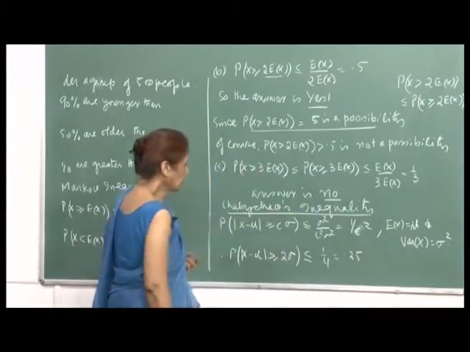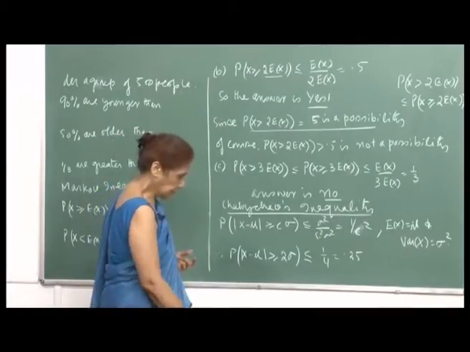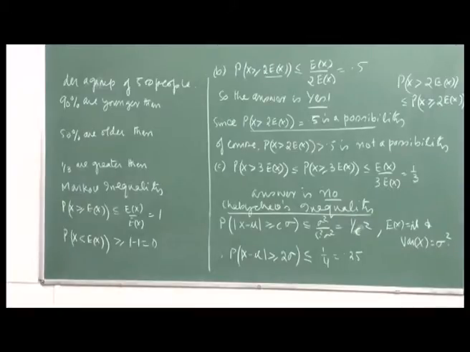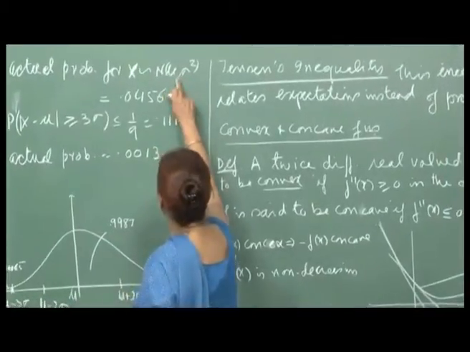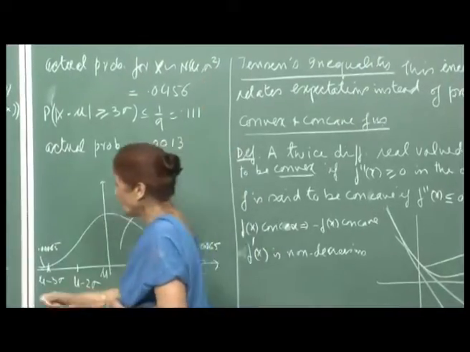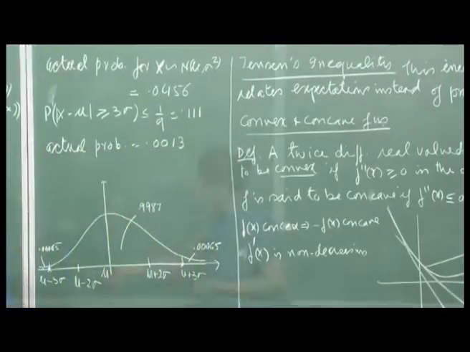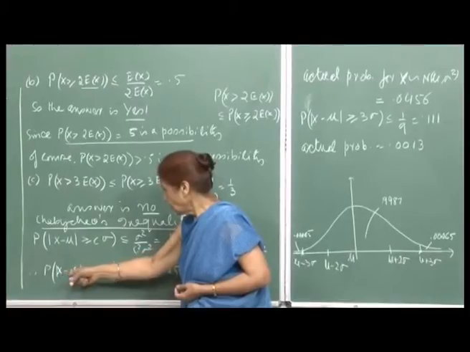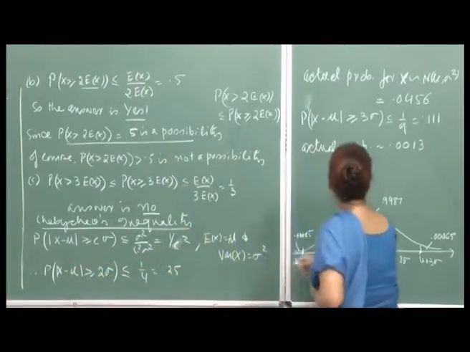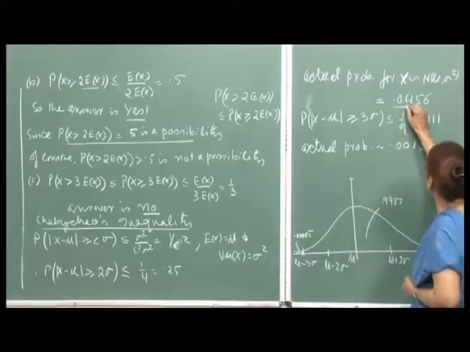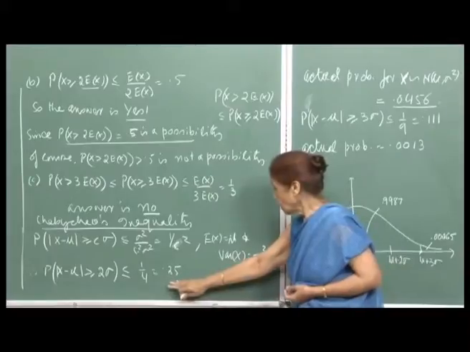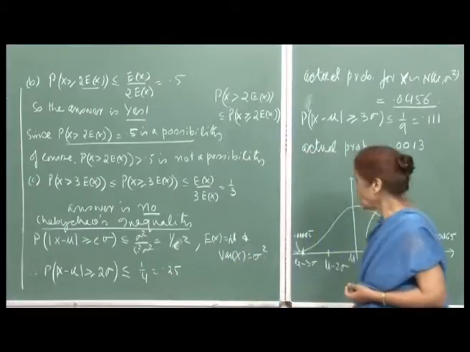Now if you compare this with some of the actual probabilities, then for x distributed as normal with mean mu and variance sigma square, and you are looking at the probability that the absolute value of x minus mu is greater than or equal to twice sigma, the actual probability is 0.0456. So, you can see that this is much smaller than 0.25.